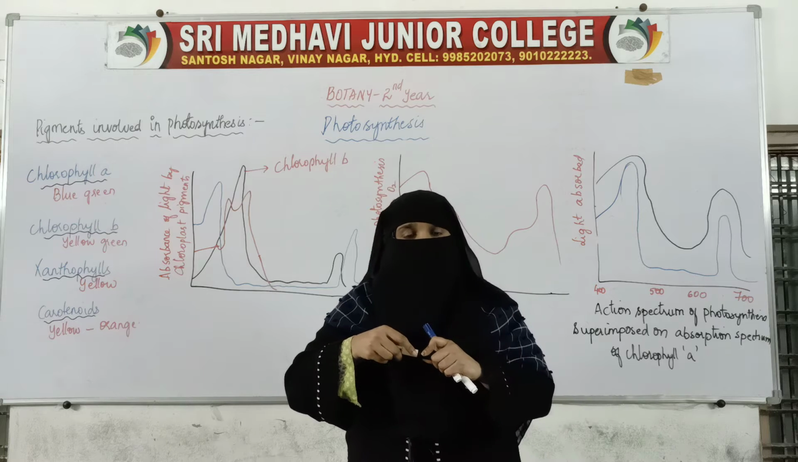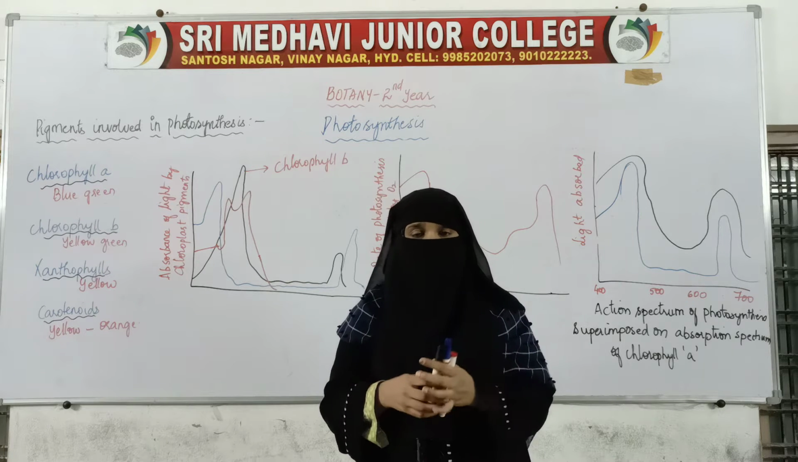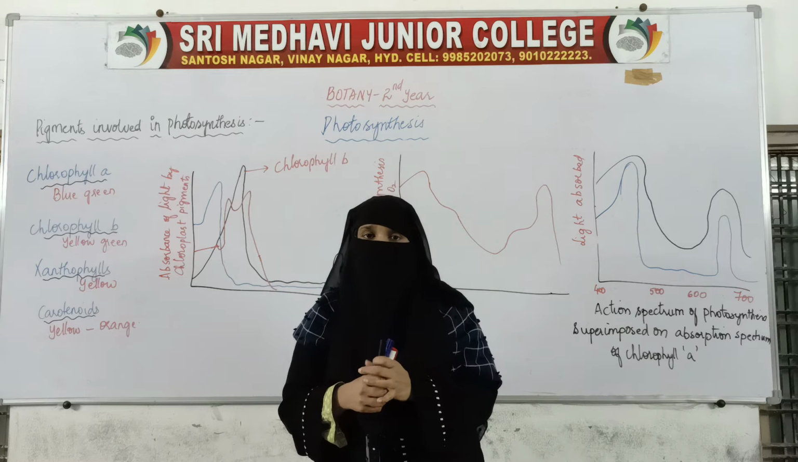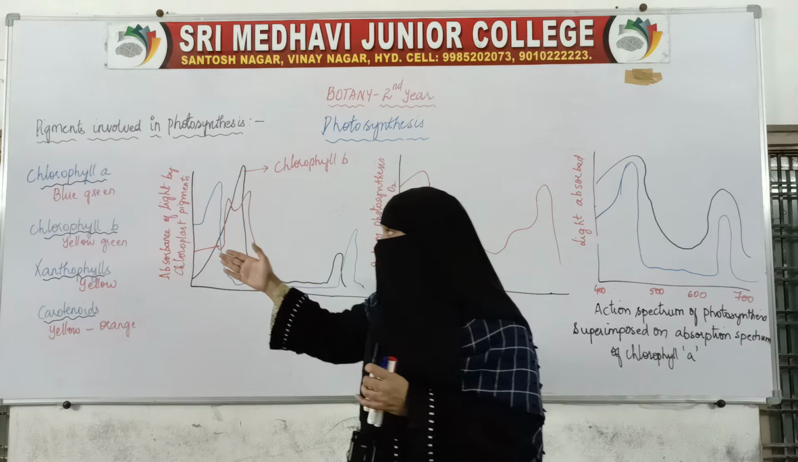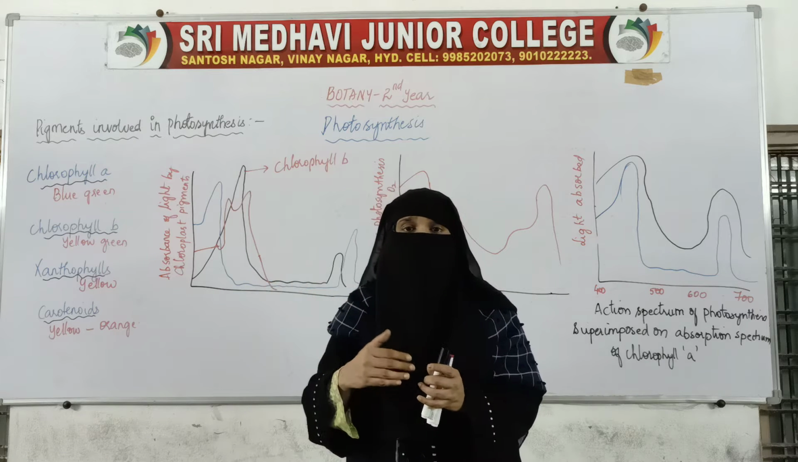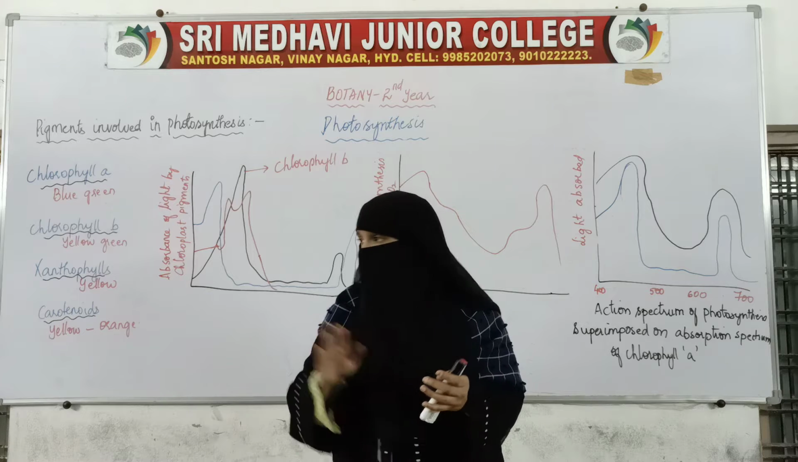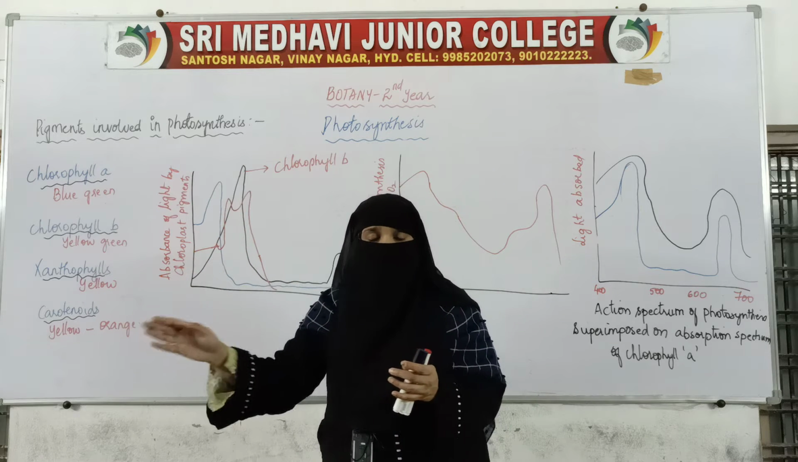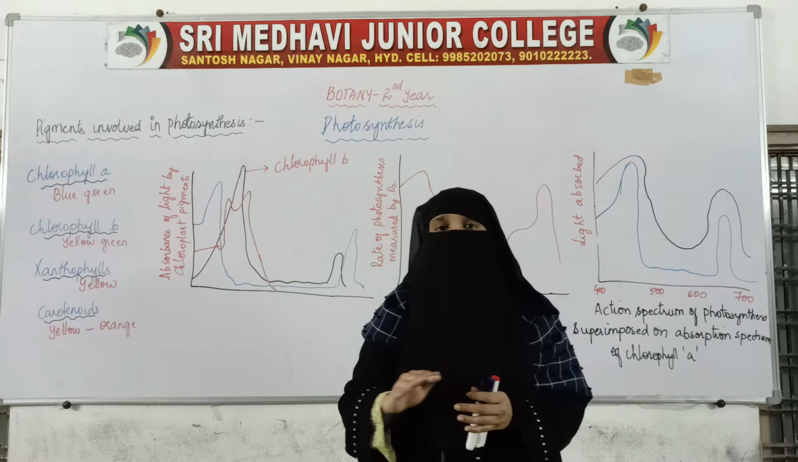So these different pigments will be present inside the plants. Apart from chlorophyll, different pigments are present inside the plant, and these pigments are present in different concentrations. In all plants, the concentration of all these pigments will not be the same.